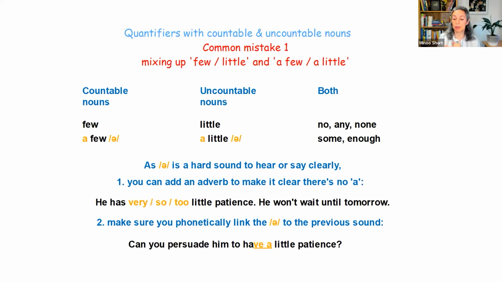So can you persuade him to have a little patience? So not 'have... a little', that's less, it's more difficult to hear than connecting it to the consonant sound before it. And so that's that common mistake. One I would really recommend that you pay attention to, because if you don't, you will either misunderstand the person or be misunderstood, right?